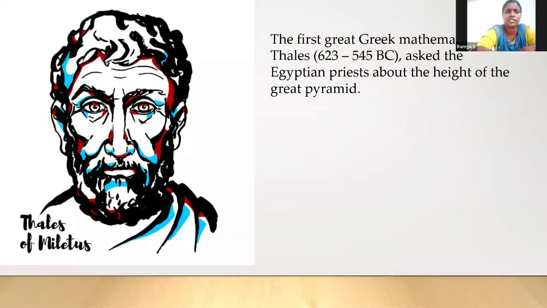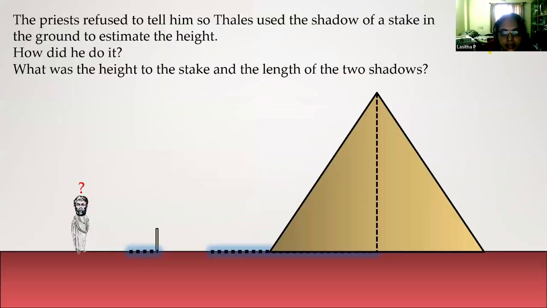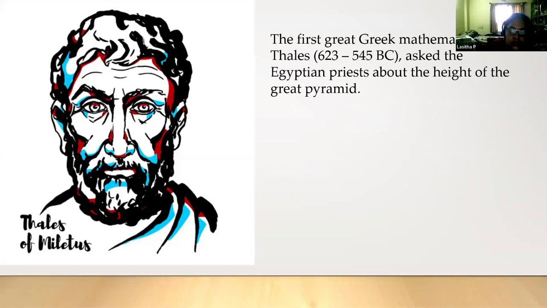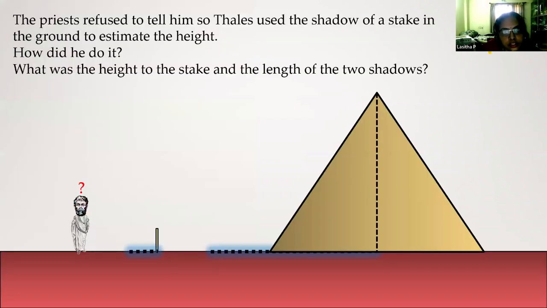So he is the person who asked people how we can find out the height of the Great Pyramid. It seems he asked what the height of the Great Pyramid is, and the people refused to answer. So he himself started thinking, even if they don't say, I need to find out the height.